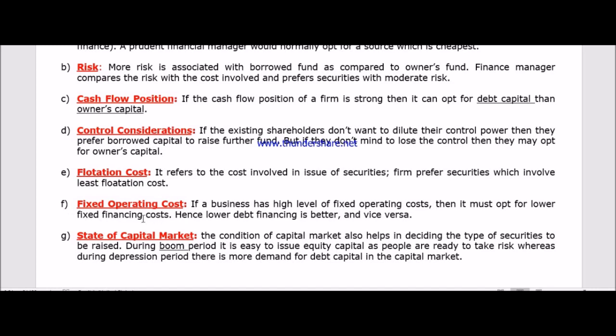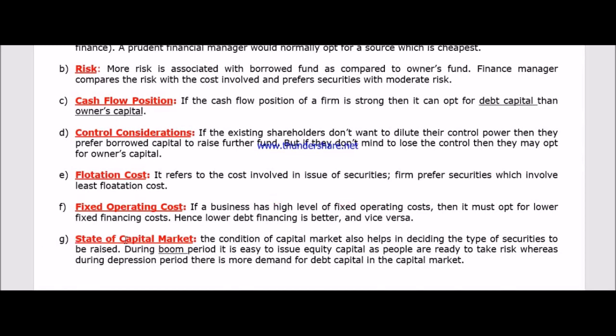If the business firm has a high fixed operating cost, then it will never try to invest further capital from debt finance. So that means, if they have a higher fixed operating cost, they will think to reduce the debt finance.